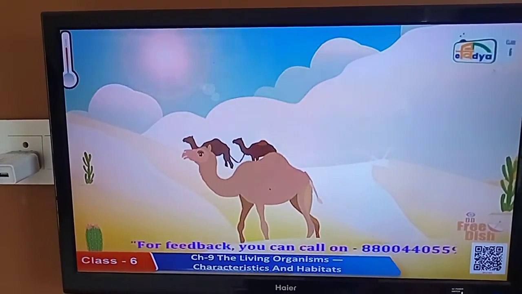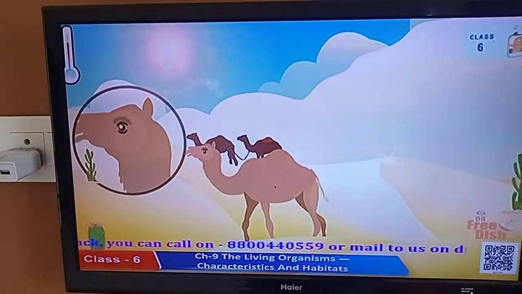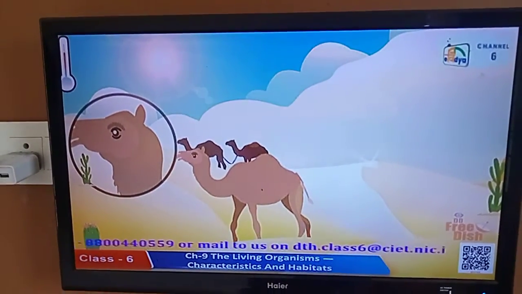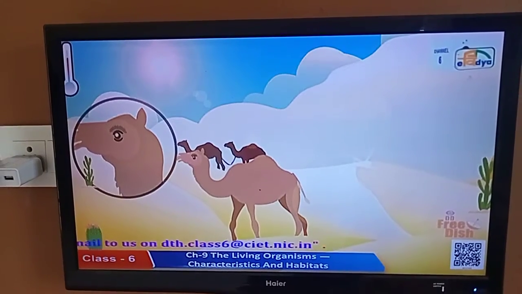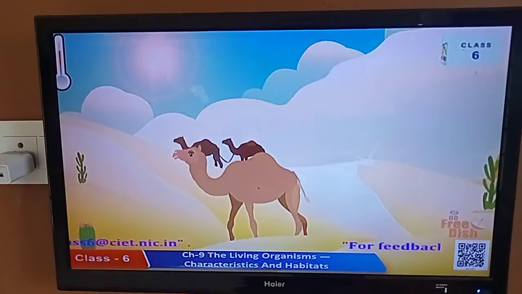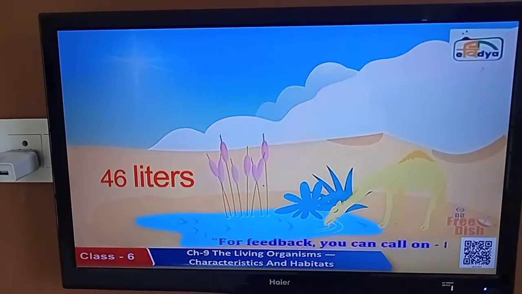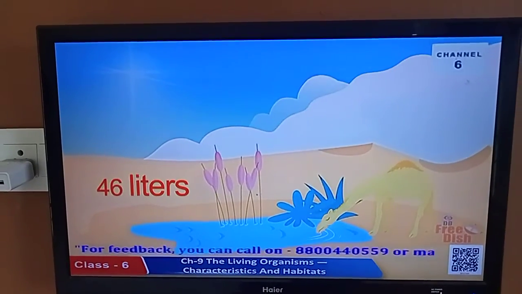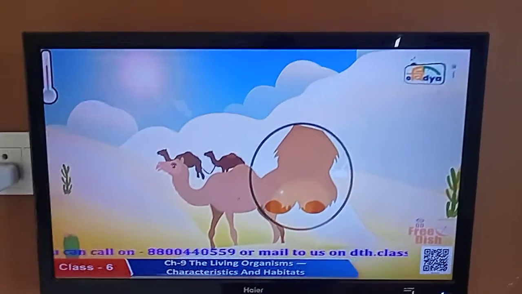Camels also have long eyelashes which protect their eyes from sand. It can drink about 46 liters of water at once, and then it can stay without water for many days. Camels can walk on sand because of their broad and padded feet.